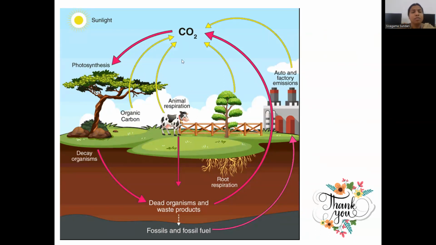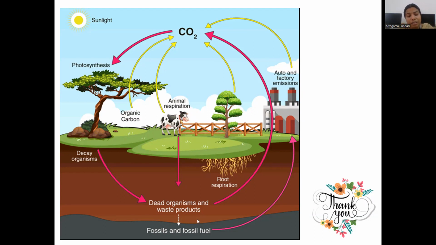The red ones indicate how carbon is utilized by the organisms. Carbon dioxide is utilized by the plant for photosynthesis. After the death and decay of the plant, it deposits as fossil fuel. Meanwhile, the fecal matter of animals, from which we do biogas production, produces methane, and it also deposits as fossil fuel.